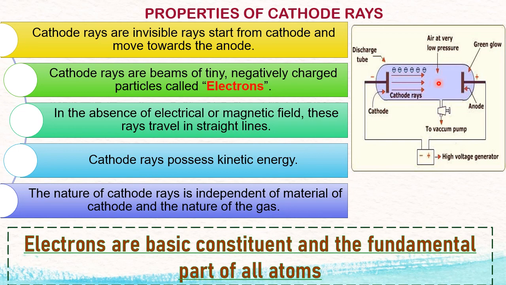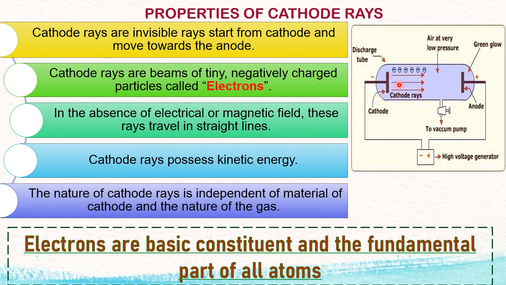That means cathode rays are made from negatively charged electrons, and electrons have the same nature whether you take any gas or any electrode. So cathode rays are independent of the nature of the material and the nature of the gas. That means electrons are independent of the nature of the material or the gas.